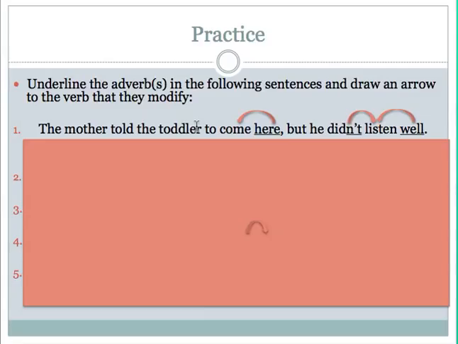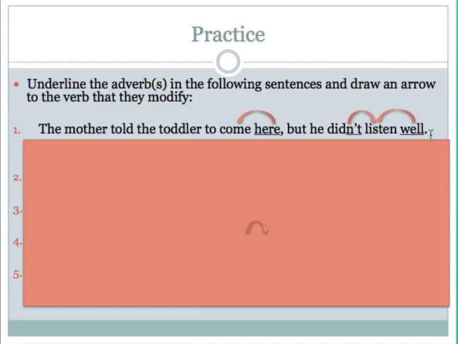Moving on, but he did not listen well. So I've got the helping verb did and the action verb listen. Is there something that tells me how, where, or when he listened? Yes, there is. I see that he did not listen well. So this verb actually has two adverbs associated with it.